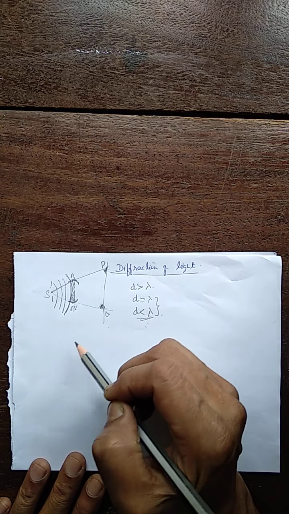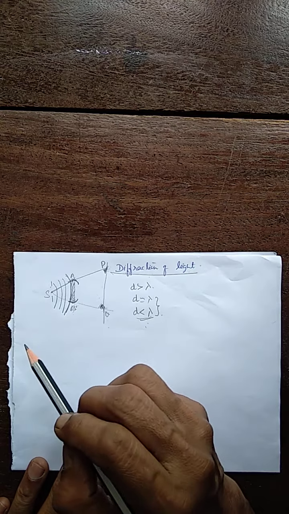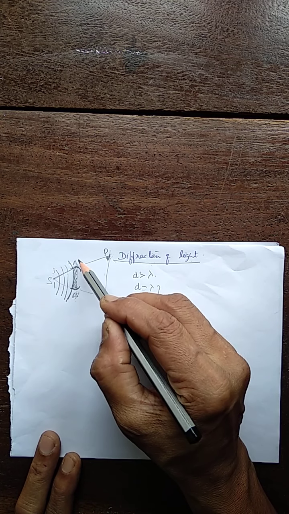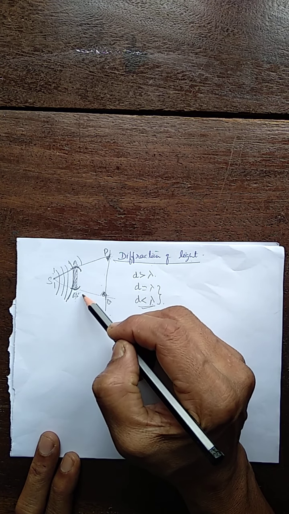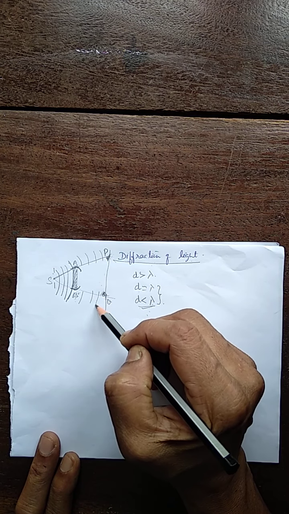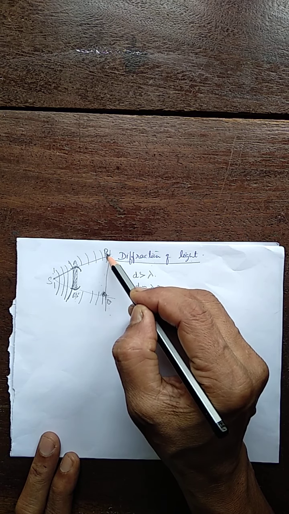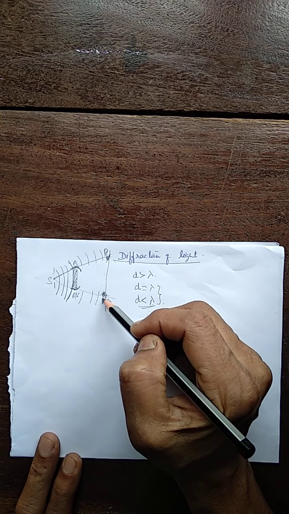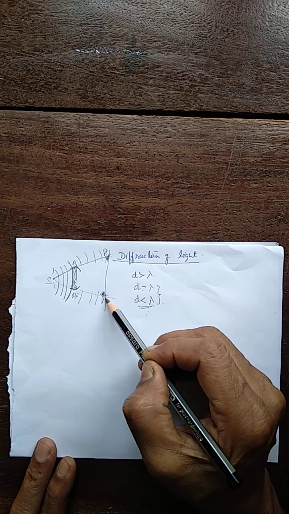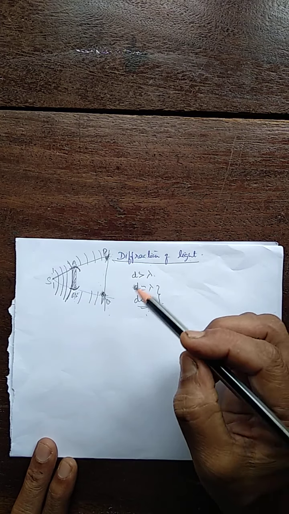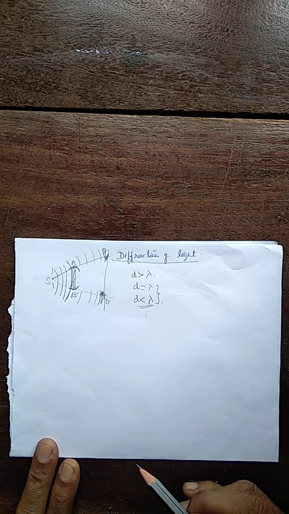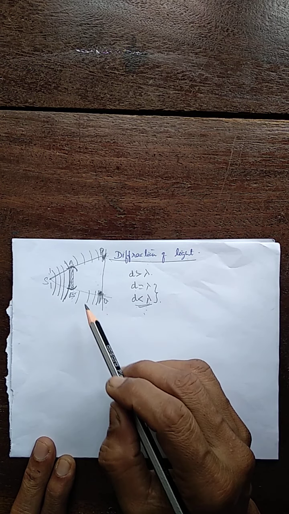But as this wavefront spreads, what happens? Its radius goes on increasing. Wavefronts are spreading with increasing radii, so this part is blocked, and finally as they travel farther and farther away, the light enters into the geometrical shadow region. That's why some light is seen in the geometrical shadow region. The spreading of light is observed in the geometrical shadow region because the wavefront enters the geometrical shadow region. This is how the wave theory explains the bending of light.